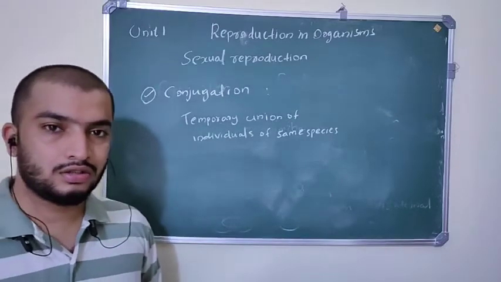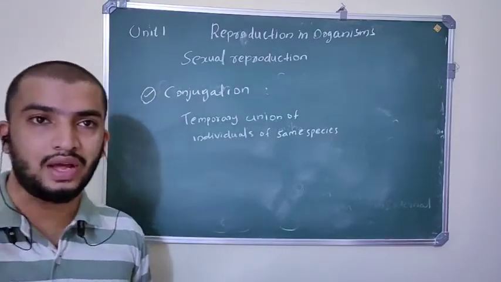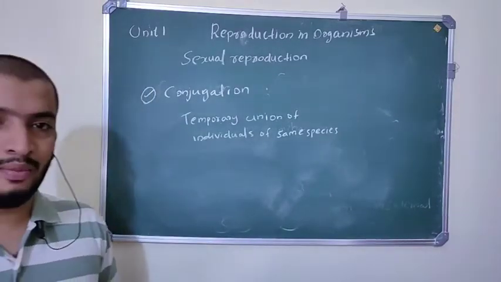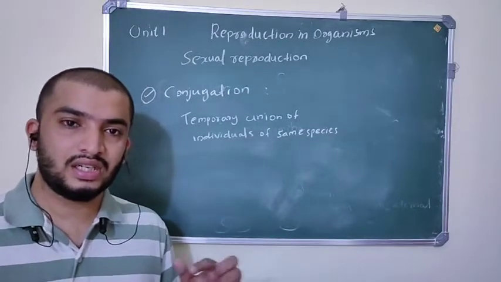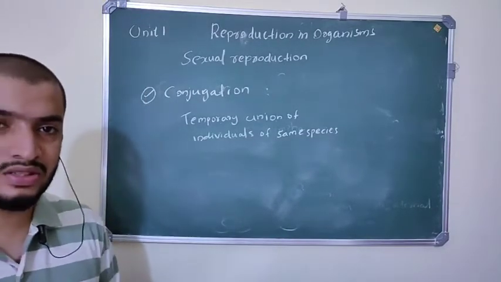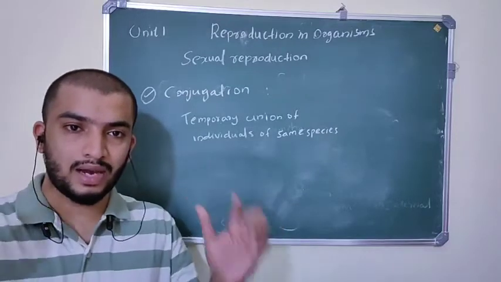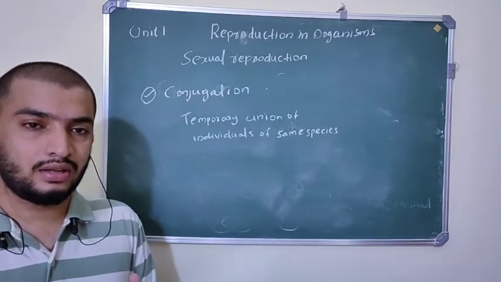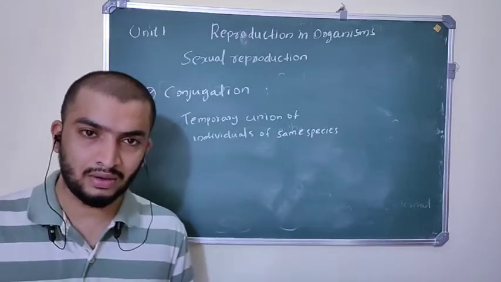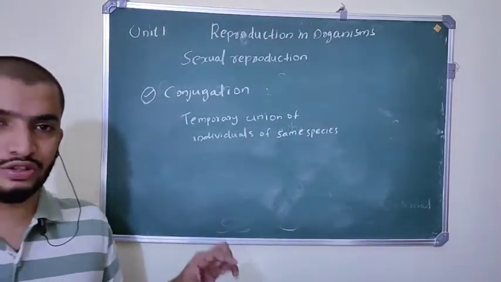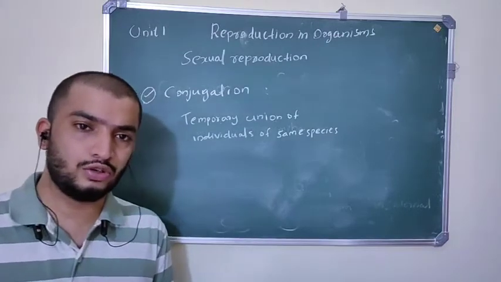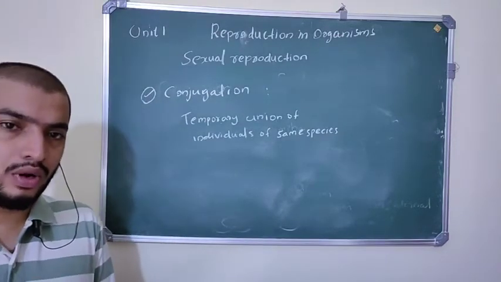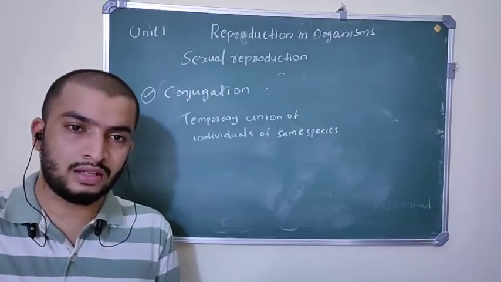We studied in that first chapter in botany that bacteria share their DNA fragments through a conjugation tube. Two bacteria come together and form a conjugation tube, and through this tube DNA fragments go from one bacterium to another bacterium.